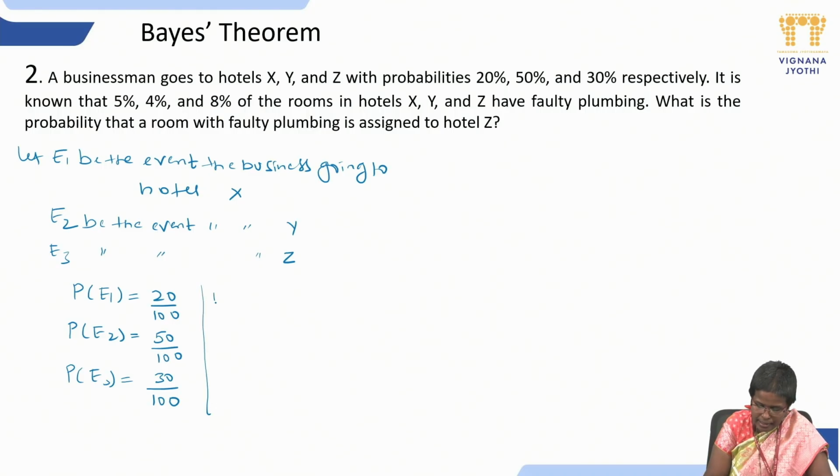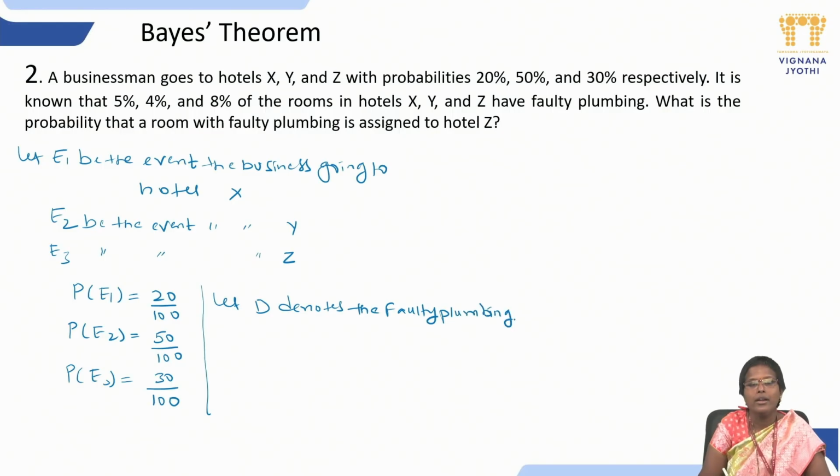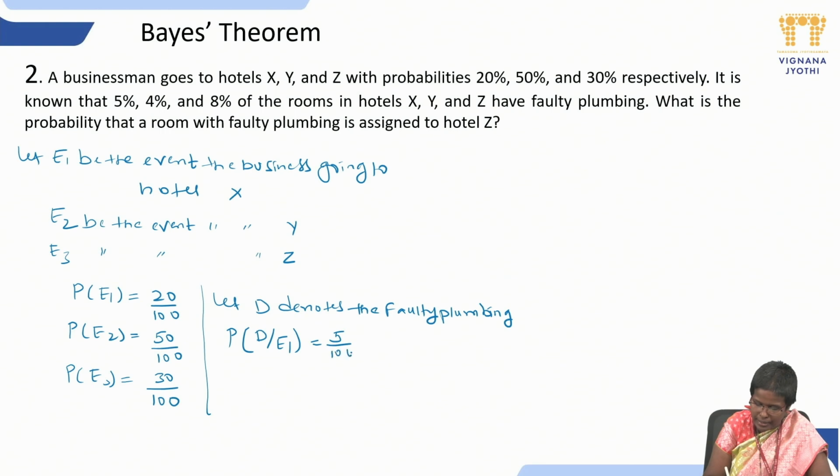Now, let us go to the next one. Here, let D denote the faulty plumbing. Now, they have already given the percentage of faulty plumbing in X, Y, Z. Probability of D given E1 is 5%, that is 5 by 100.